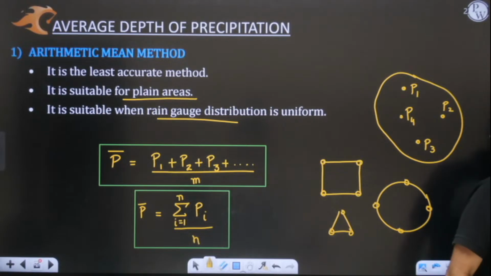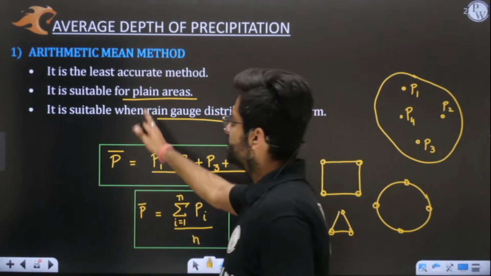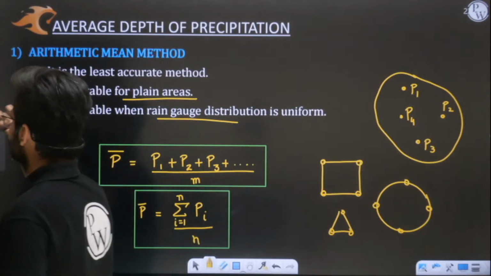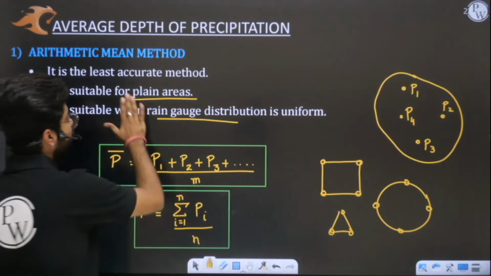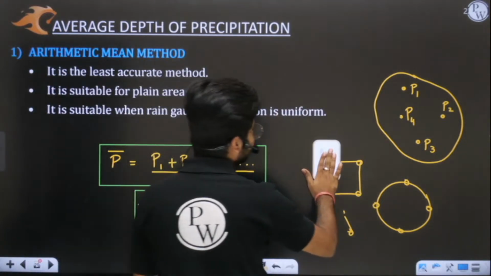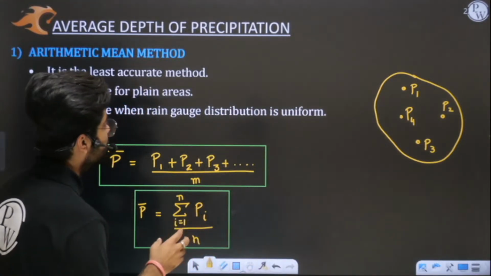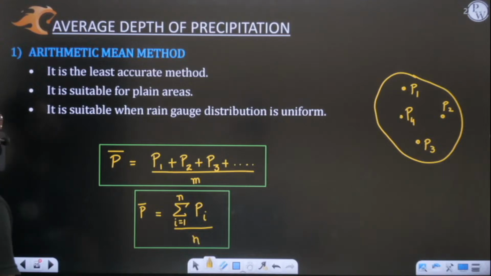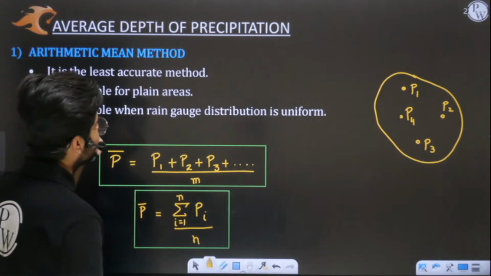So, sir, this method will give me the least accurate answers. Why? Because in practice we will not have plane areas, and rain gauges will be distributed in a non-uniform manner. Generally, it is an impractical method. I hope this is very clear to you. That's why this is the least accurate method.